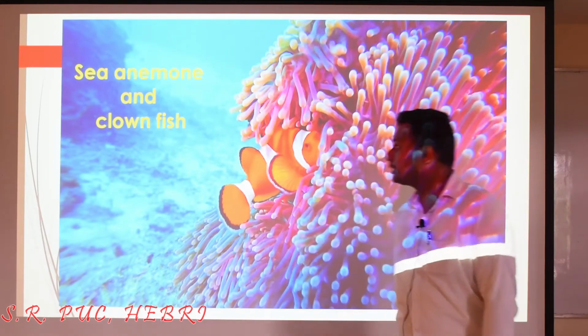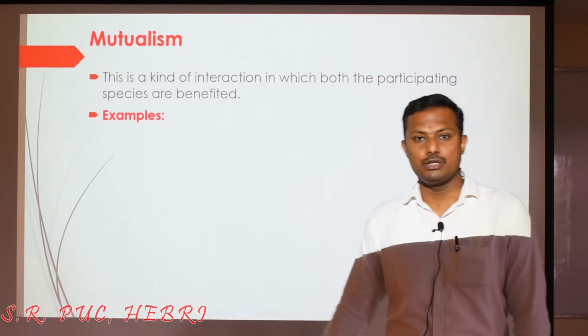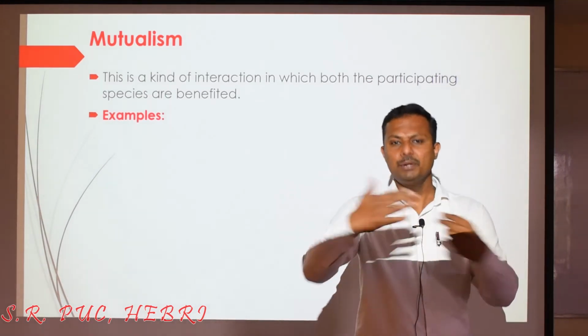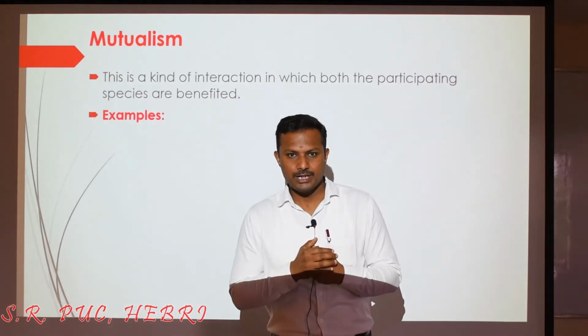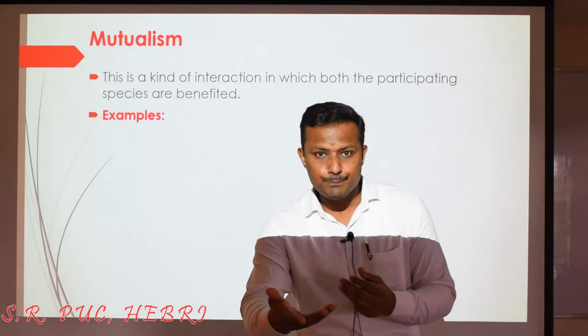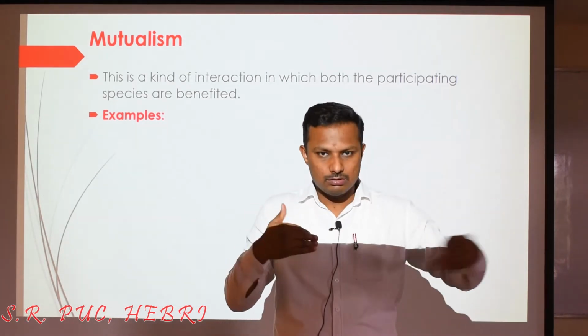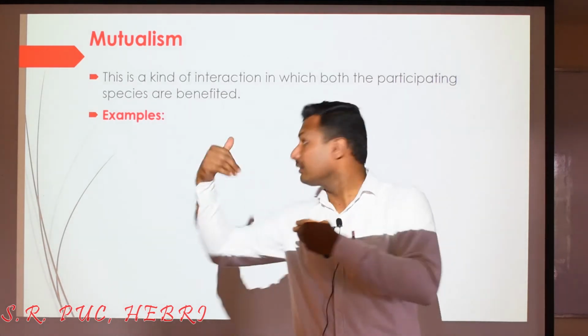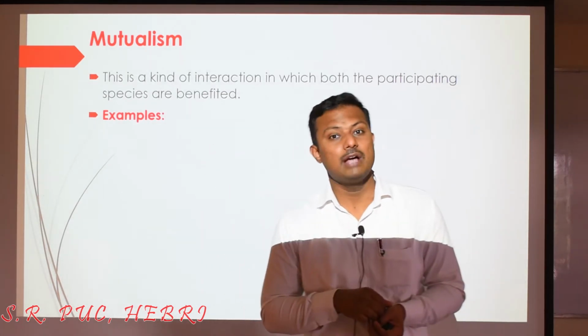Now moving on to the next type of interaction, what we call mutualism, right? So this is a common English word, mutual, right? You have all come across this word, isn't it? So mutual andre ಏನು ಹಾಗಾದ್ರೆ? Mutual ಅಂತ ಹೇಳಿದ್ರೆ it is ಒಬ್ಬರಿಗೊಬ್ಬರು ಸಹಾಯ ಮಾಡ್ಕೊಳ್ಳೋದು ಅಂತ ಹೇಳಿ ಅಲ್ವಾ, mutualism. So the same thing happens here also in the case of the animals.